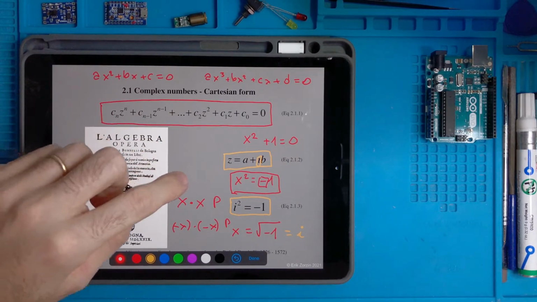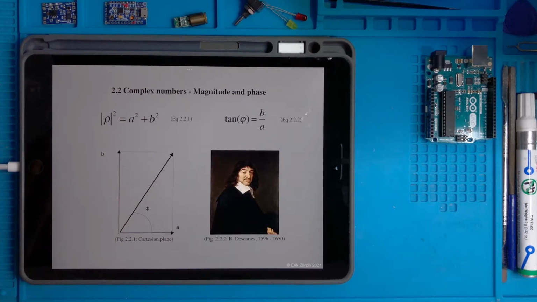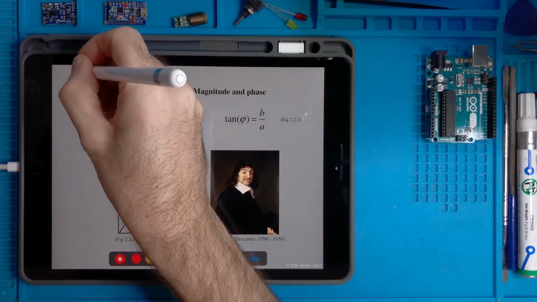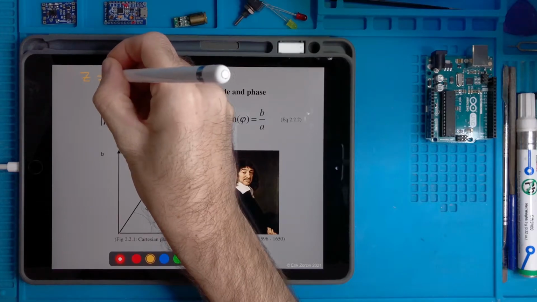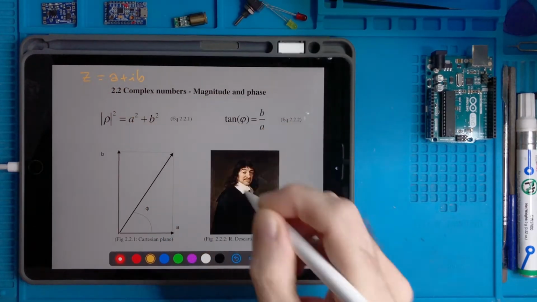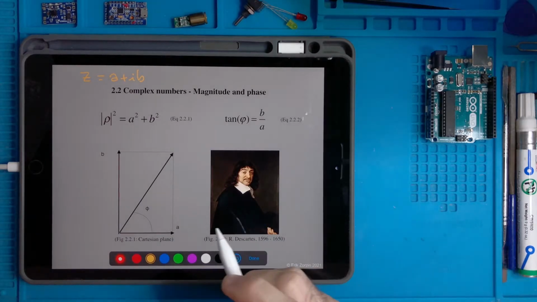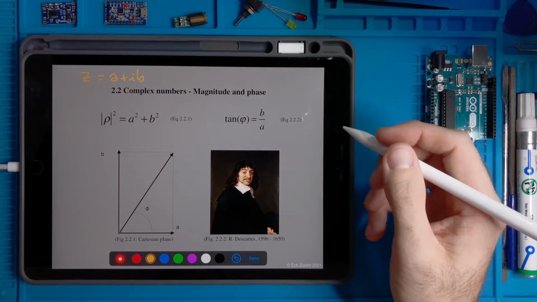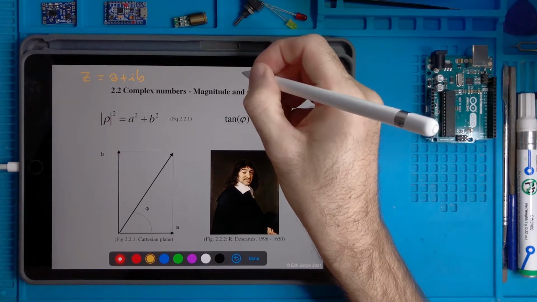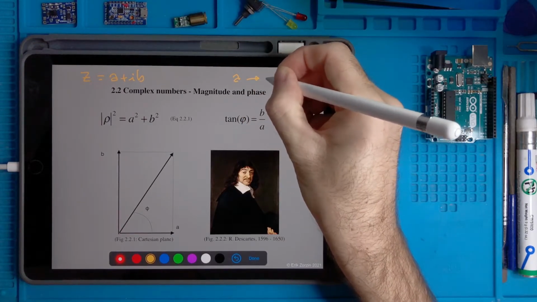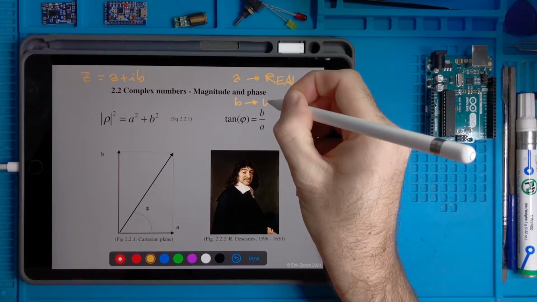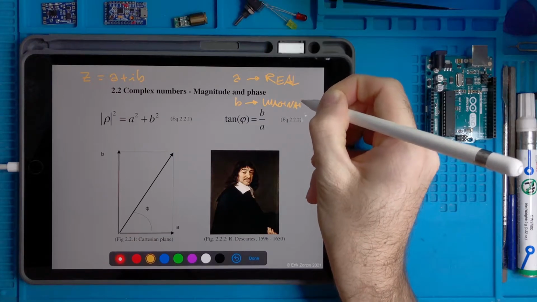So if we go on with this, then we can describe those numbers. We are speaking now of numbers we can write in this form: z equals a plus ib. They have two parts. One part is called the real part, so a is the real part and b is the imaginary part.